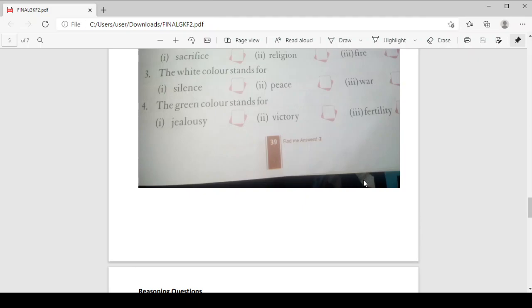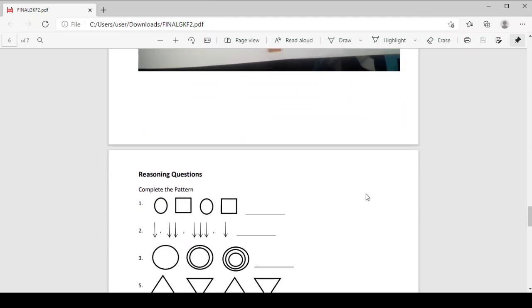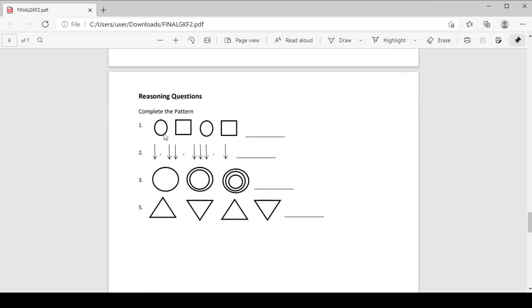Now see, I have taken some reasoning questions from your book itself. See, first is this oval, then square, oval, square. Now here the picture is given. Instead of pictures, there may be numbers or some other symbols also, right? If you practice pages 68, 69, you will get so many different ones. So now what next will come?